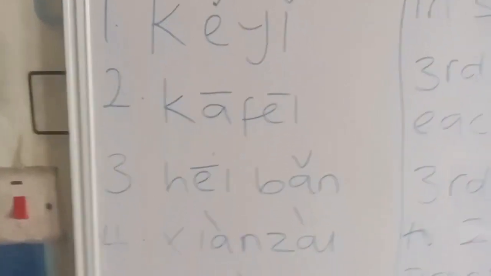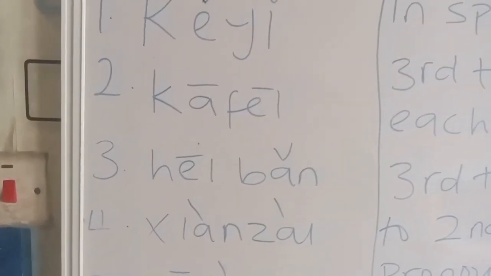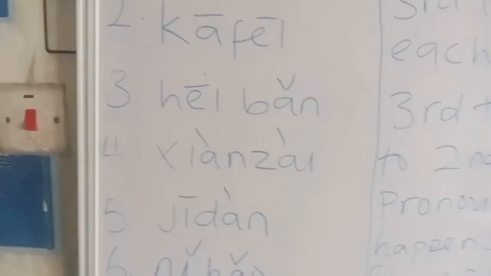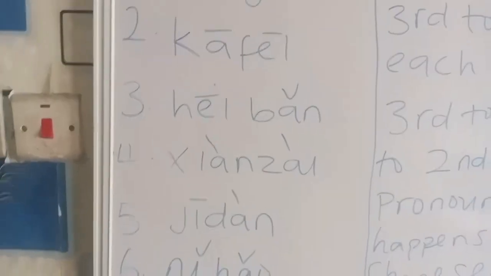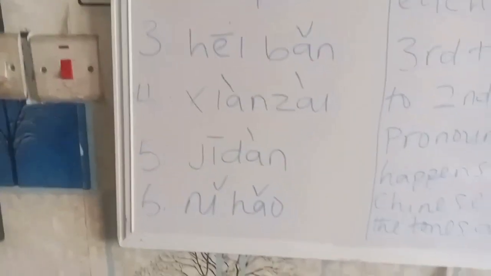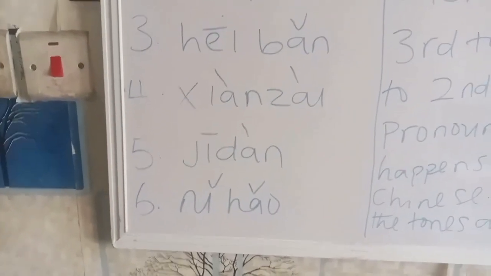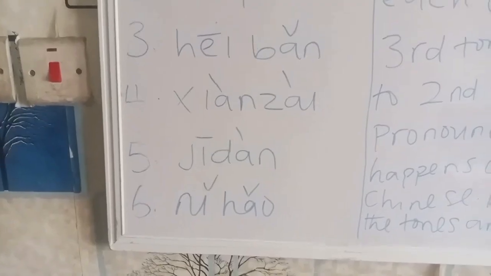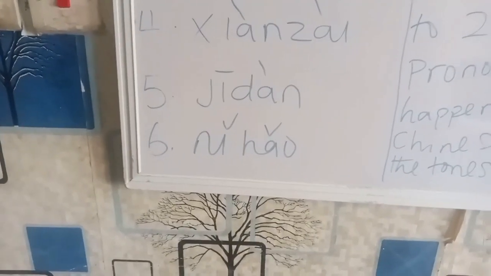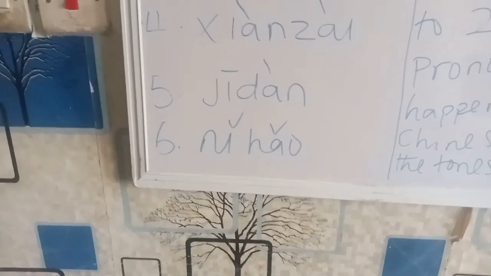Cafe. Number 3, hei ban. Then number 4, you have two fourth tones, two falling tones. So you go 现在. Number 5, you have a flat tone and a falling tone. So you go 知蛋.